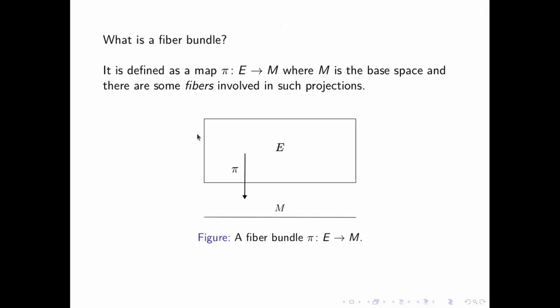So what is a fiber bundle? It is defined as a map from some manifold to a base space, where M is a base space and there are some fibers involved in it. This is basically a projection from something to something, where E is, let's say, your manifold and M is the base space. And these pi's basically project E onto M.